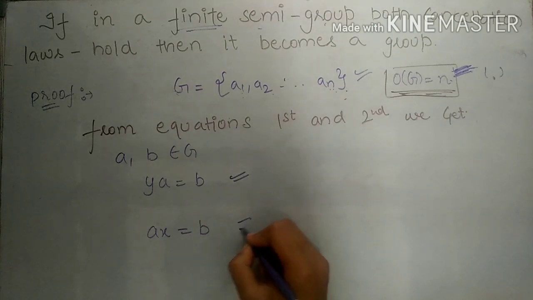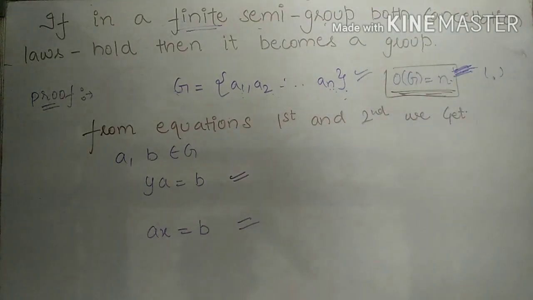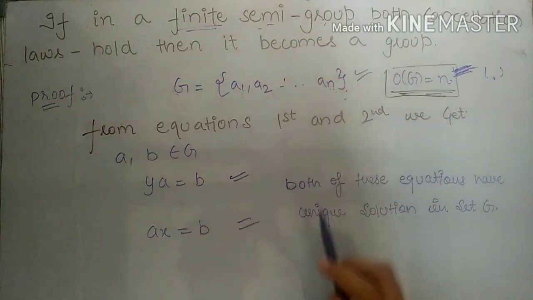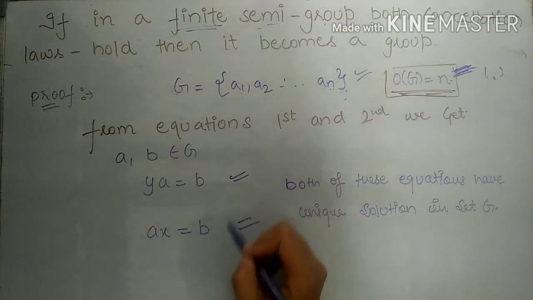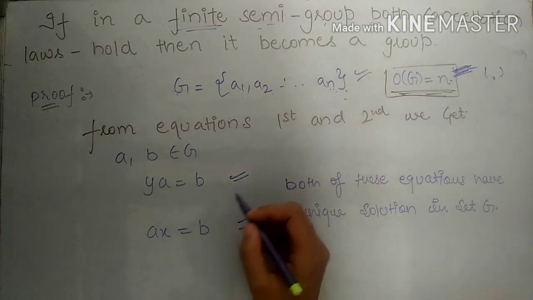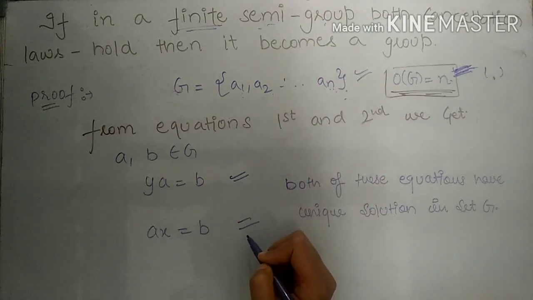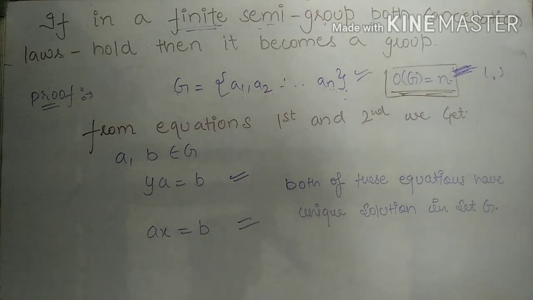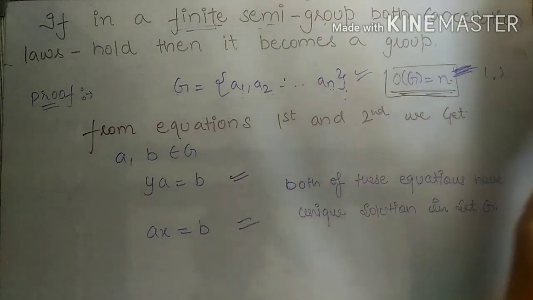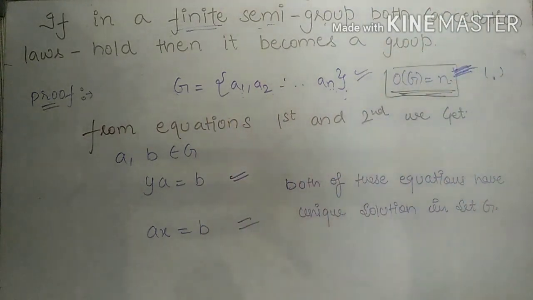Both of these equations have a unique solution in the set G. So we got a semigroup G in which both of these equations have a unique solution. And in our previous video, we proved that if we are given any semigroup such that both of these two equations have a unique solution in the set G, then G will form a group. So from here we get that G is a group under the operation of multiplication.